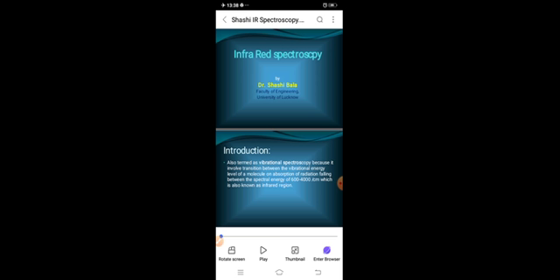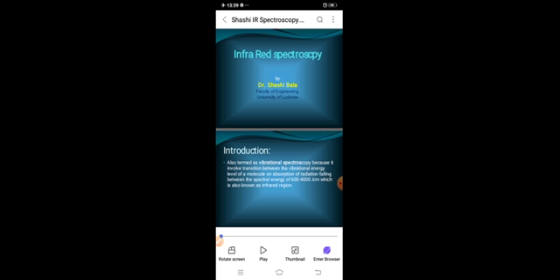Now the question: how has this spectra come? Spectra come because of the absorption and emission of energy by an electron or by an atom in a molecule.